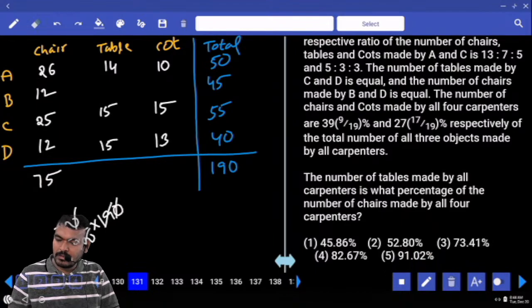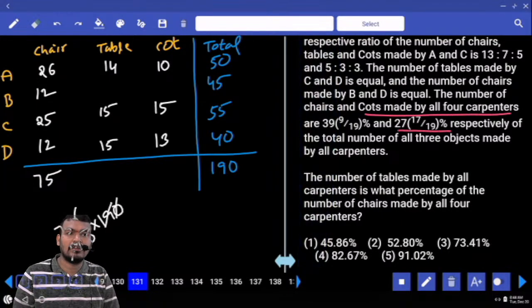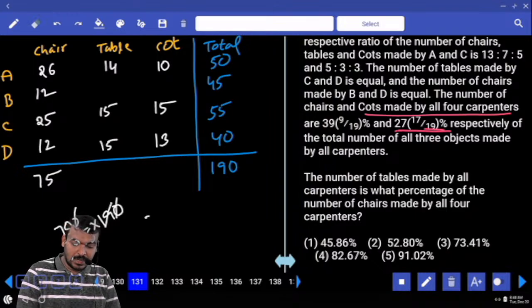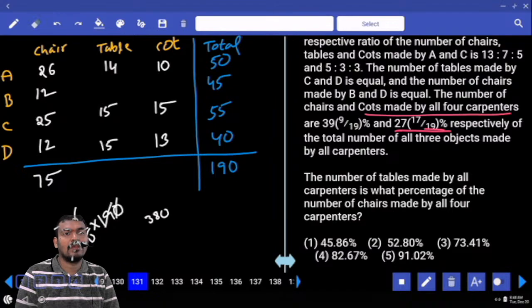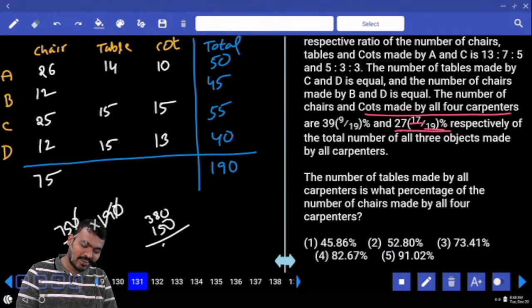Next, what is the next one? Carts made by all the 4 carpenters is how much? 17 by 19. 19 times 20 is how much? 380. 380 plus 19 times 7, that is 133. 133 plus 17 is 150. 380 plus 150 is 530.